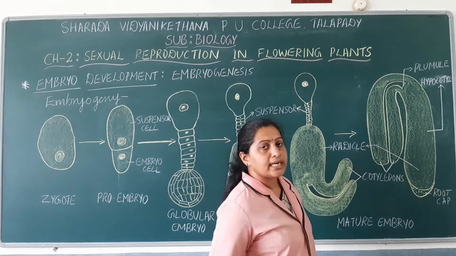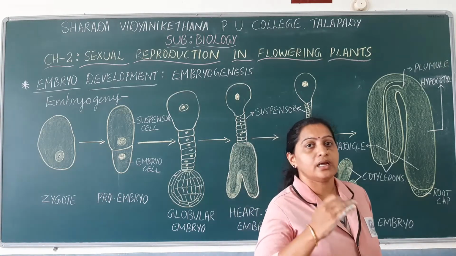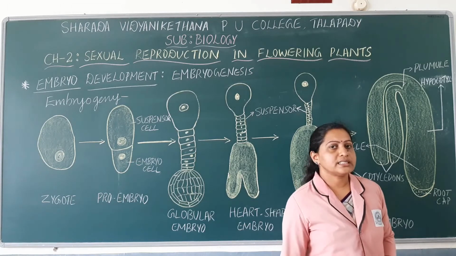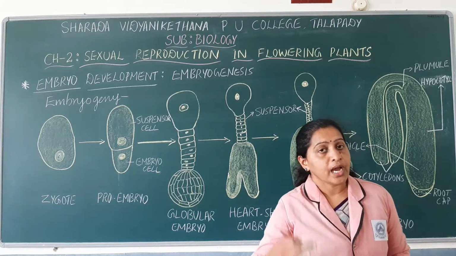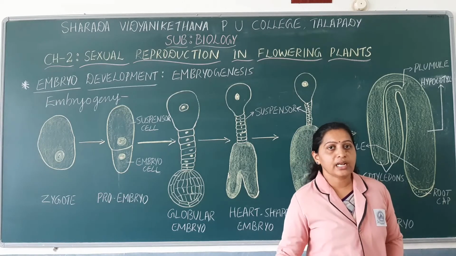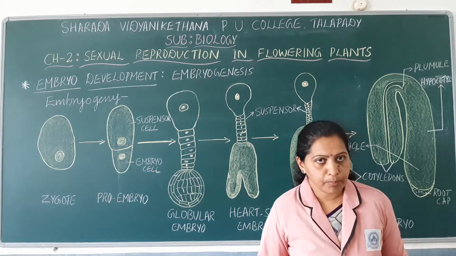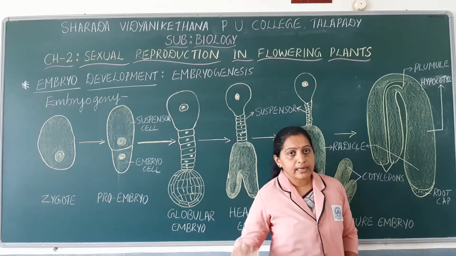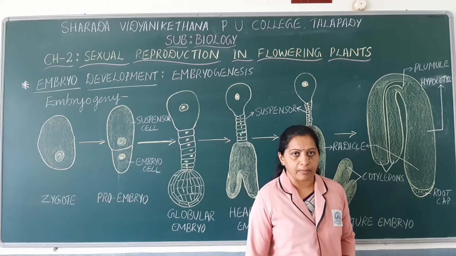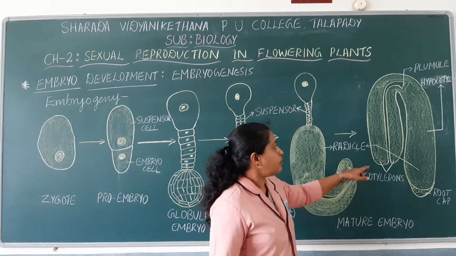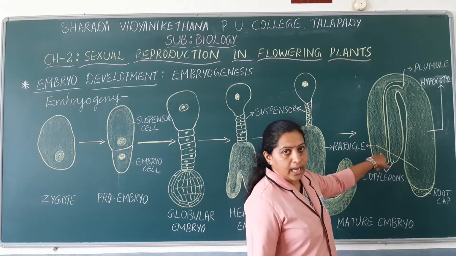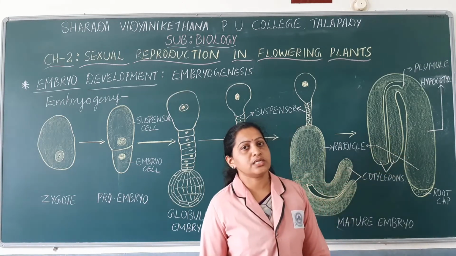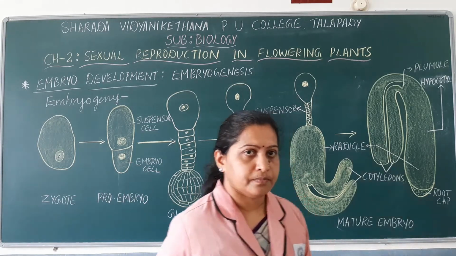Each embryonal axis has two parts: the upper part is the epicotyl and the lower part is the hypocotyl. Hypocotyl terminates with the radicle, epicotyl terminates with the plumule, and in a dicot embryo the radicle is covered by the root cap. So this is the structure of a mature dicot embryo, which is very, very important. You have to practice the diagram as well as remember the labeling.